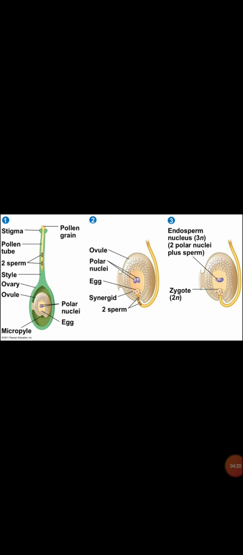Once fertilization is completed, embryonic development starts and no more sperm can enter the ovary. The fertilized ovule develops into a seed and ovary tissues develop into a fleshy fruit which encloses the seed. After fertilization, the zygote divides into upper terminal cells and lower basal cells. The basal cell develops into the suspensor, which helps in transport of nutrients to the growing embryo. The terminal cells develop into the proembryo. We'll be studying this in your later classes, okay?